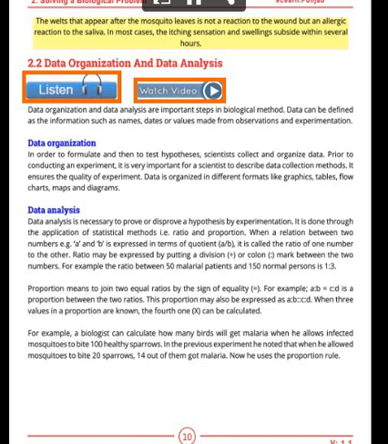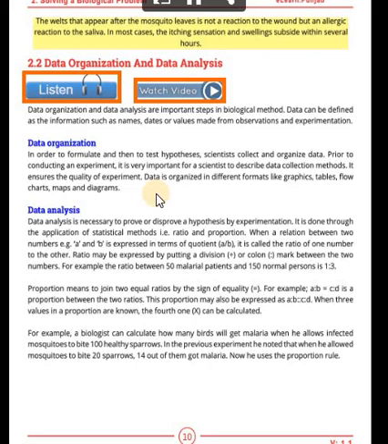The first thing is data organization. In order to formulate and then test a hypothesis, scientists collect and organize data. It can be organized in the form of graphs, graphics, tables, flowcharts, maps, and diagrams, in any way. Through these we come to know the specific disease, its quantity, the people who will get affected by it, and the exact number of people present there, and we can organize the data.